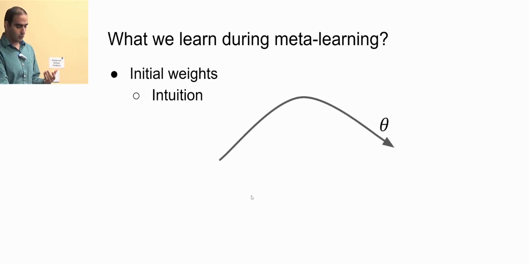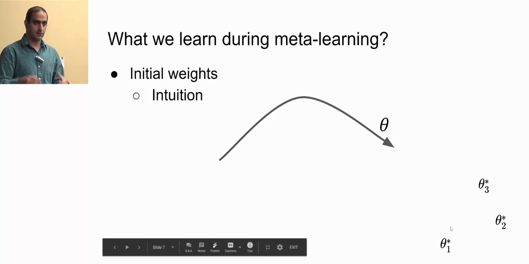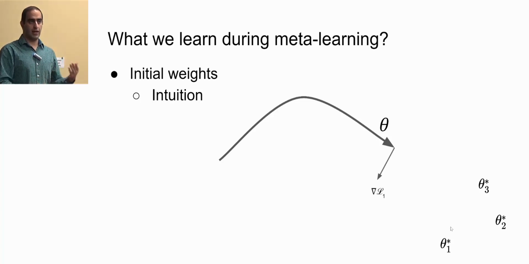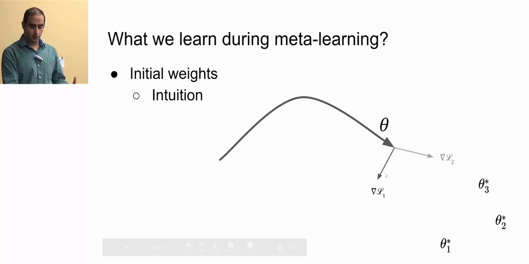If I want to give you some intuition, we have our parameter theta, and we want to learn three different tasks. I call them task 1, task 2, and task 3, and let's assume theta star is the best parameter value for each task. So we want to learn those tasks. If I perform one step of gradient descent with respect to the loss function of the first task, I will go from theta to here. The same thing is true for the second and third task.